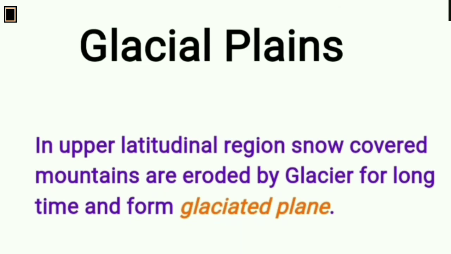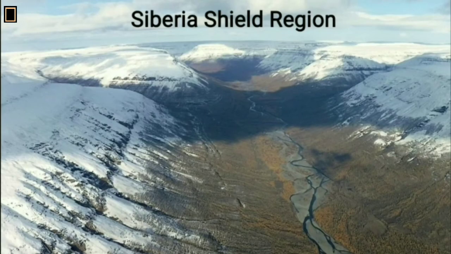Glacial plain. In upper latitudinal regions, snow-covered mountains are eroded by glaciers for a long time and form glaciated plains. The Siberian Shield region, which is the largest shield of the world, is the prime example of such a glaciated plain.